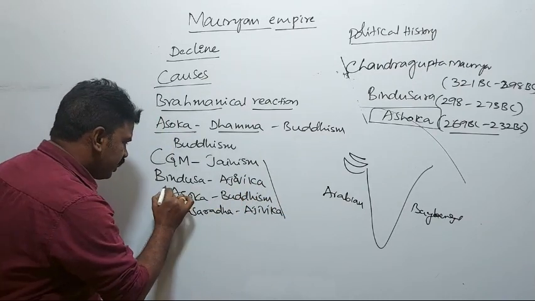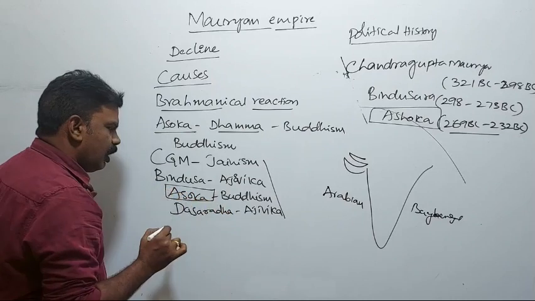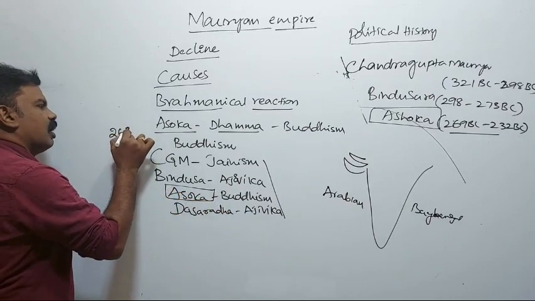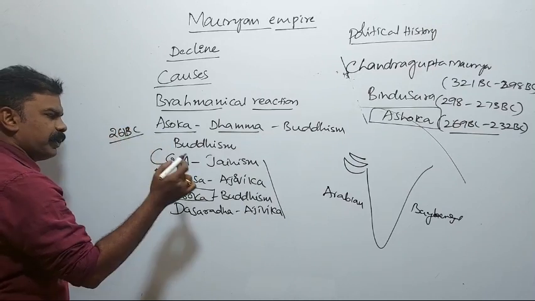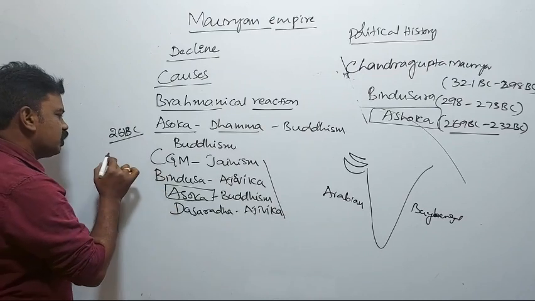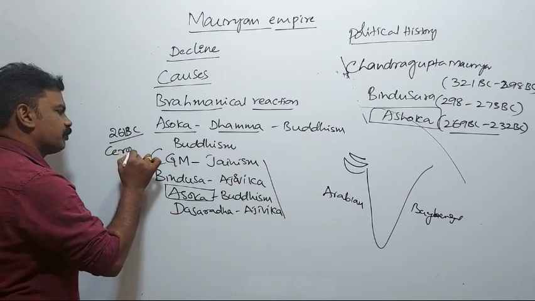And Ashoka, whenever he came to the throne, after the Kalinga war in 261 BC, in the name of the Dhamma policy, he abandoned celebrating ceremonies.